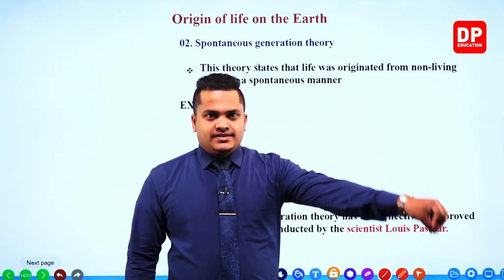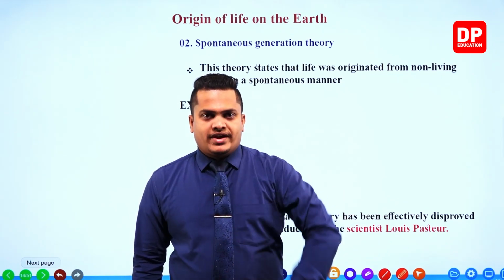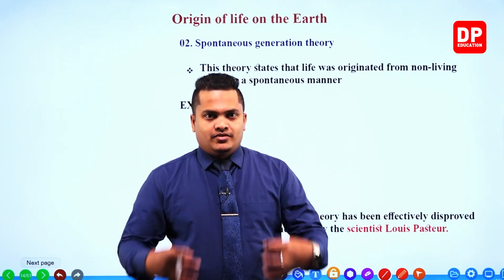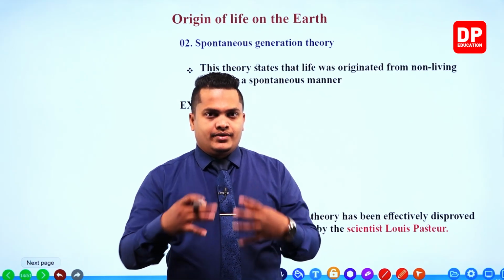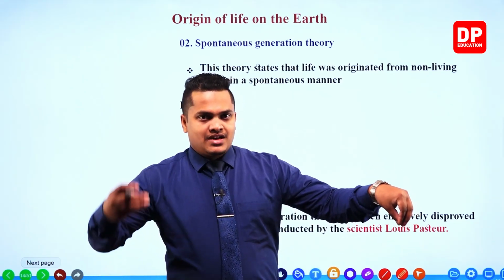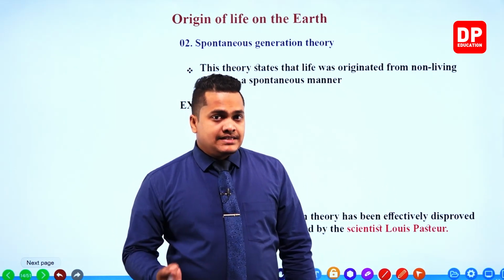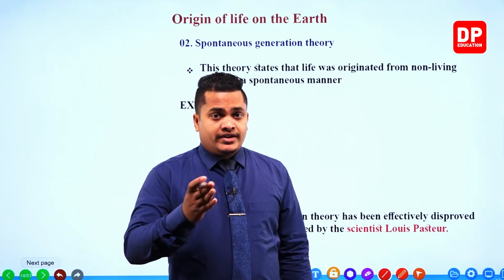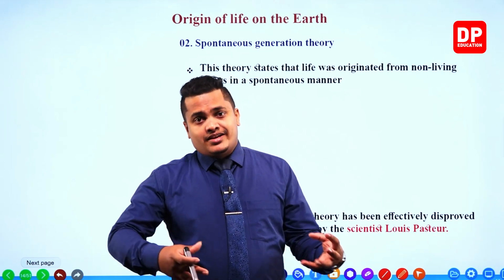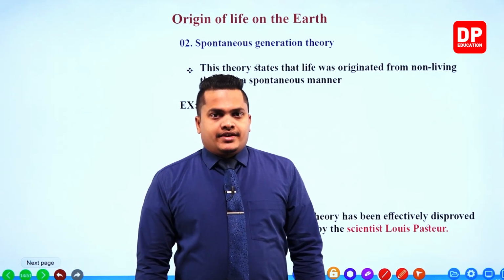So meat is getting converted directly into maggots, spontaneously, automatically. Meat is a non-living thing, and a non-living thing is creating living things. This is what is referred to as the spontaneous theory or the spontaneous generation theory.